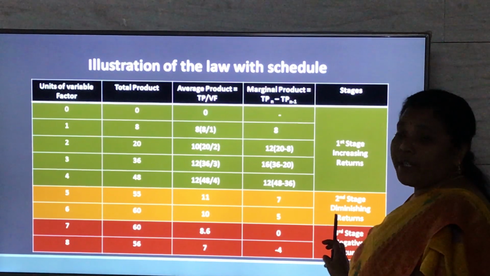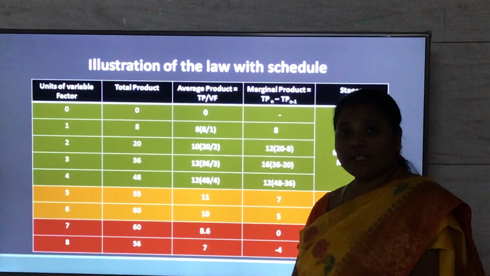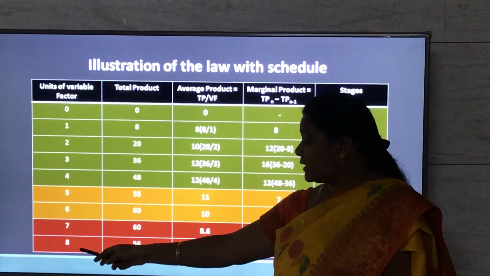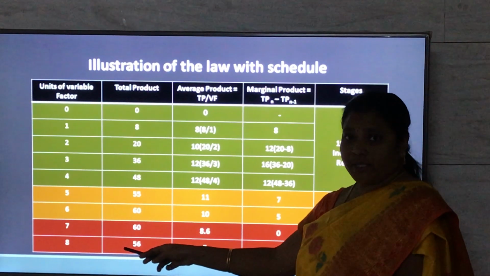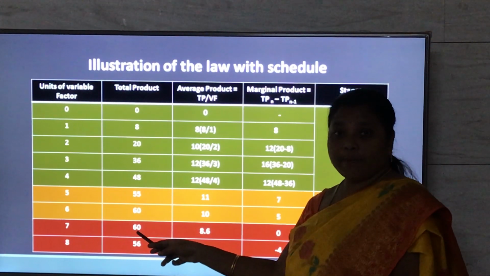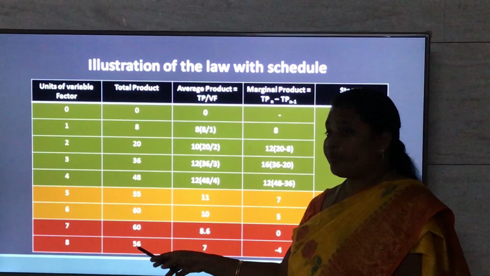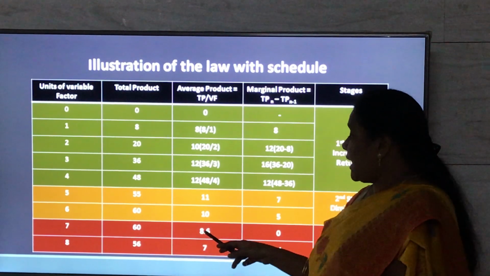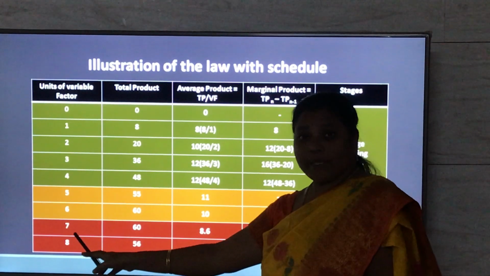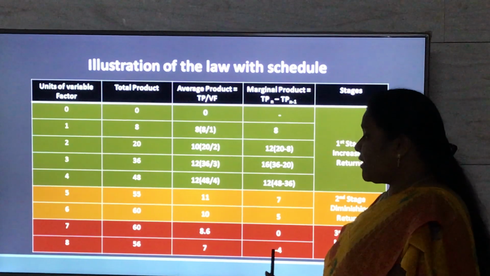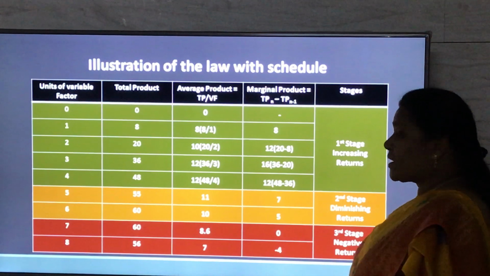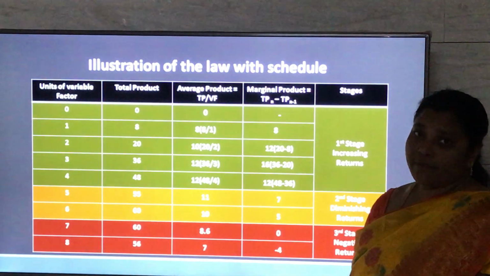So still, if he employs any more additional laborers to increase his output, when the farmer employs the 7th labor and 8th labor, the total product decreases. That is, the total product becomes maximum with the employment of the 7th labor, and with the employment of the 8th labor, total product decreases and the average product decreases. The marginal product becomes 0 with the employment of the 7th labor and becomes negative with the employment of the 8th labor. So, the farmer enters the third stage, called the stage of negative returns.